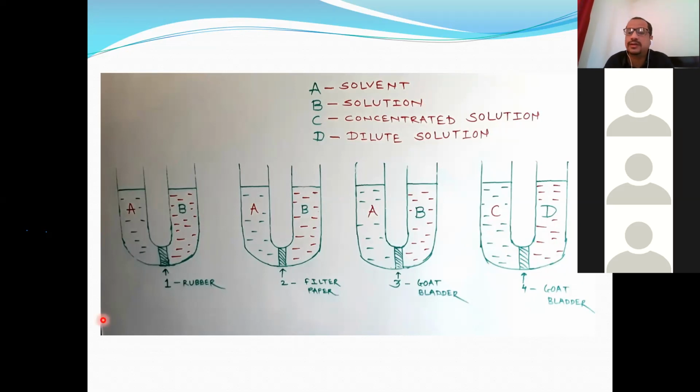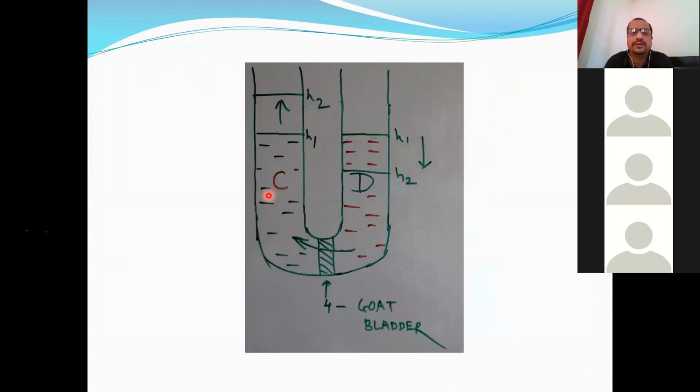Are you getting it? So see here, this is concentrated solution, this is dilute solution. It will move like this. Here water is in higher concentration, so it will move from the region of its higher concentration to the region of its lower concentration. Water will move from dilute solution to concentrated solution. So this is osmosis. This is another example of osmosis.